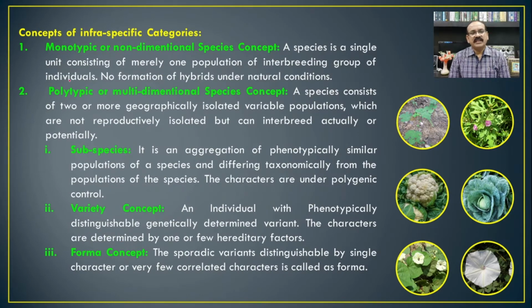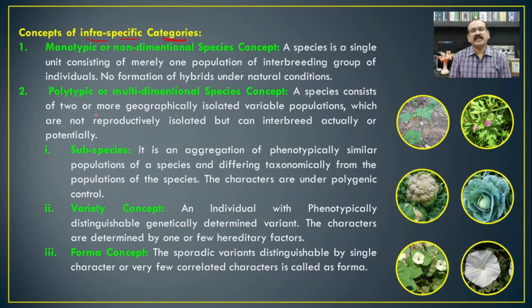Then, if we see the other categories in the classification below the species, we will find that there are the subspecies, variety, and also the forma. Such categories which are present below the level of species are known as infra-specific categories, meaning the categories below the species.